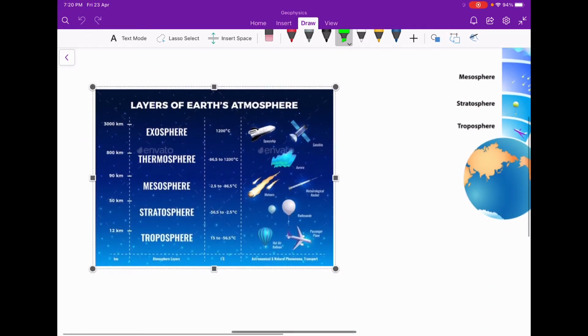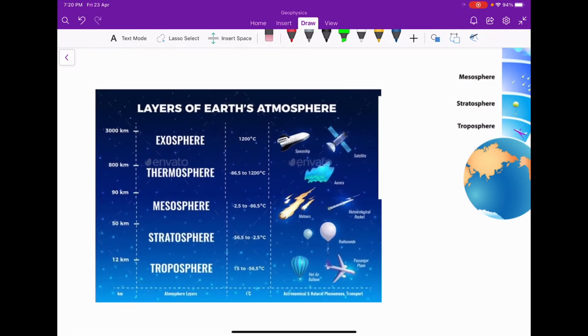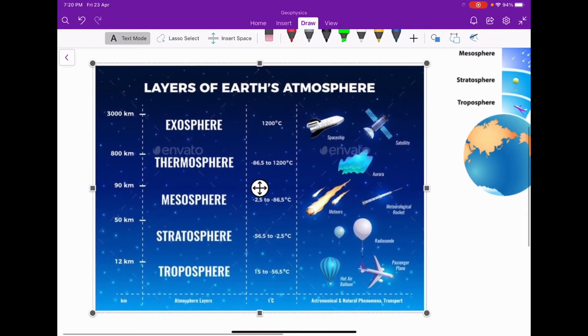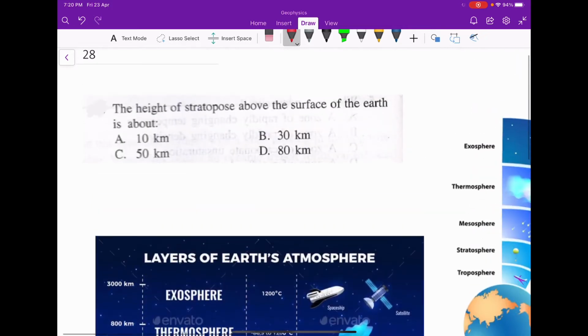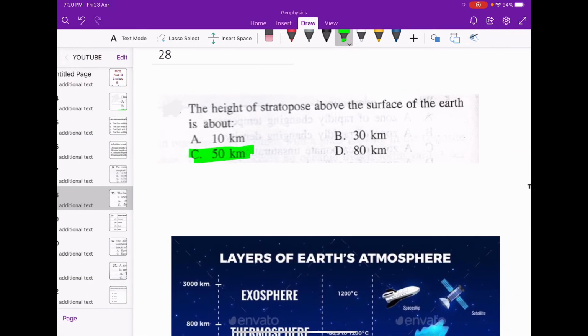So in this figure you can see the height. The troposphere is up to 12 kilometer and the stratosphere is up to 50 kilometer. So option C, 50 kilometer, will be the correct answer for the height of the stratopause above the surface of the earth.